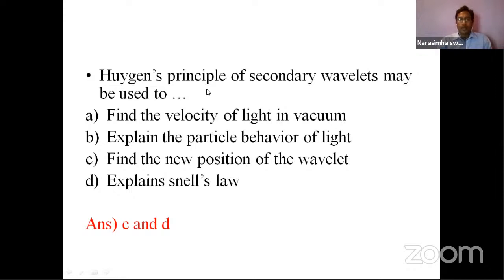The principle of secondary wavelets is used for obtaining Snell's law, the law of refraction that we studied in the morning. And the position of the wavelet, that we also did in the morning. So C and D options are correct.